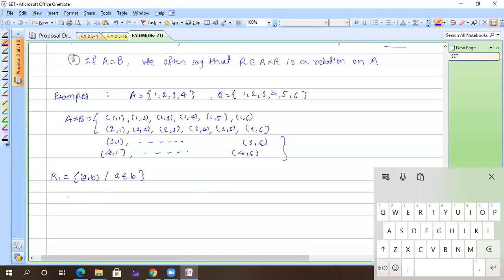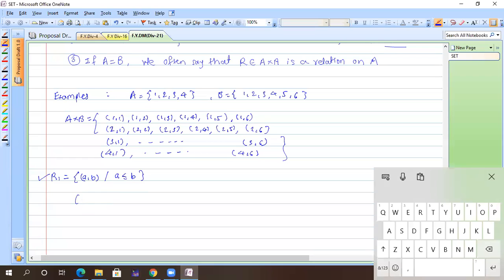Tell me, A is less than or equal to B. So you have to pick up the element from this A cross B, because this is the relation, and this R1 should be the subset of A cross B. So you have to take the element from this set only. Yes or no? Now you need to find out all the elements which satisfy this condition where A is less than or equal to B. So which element you have?